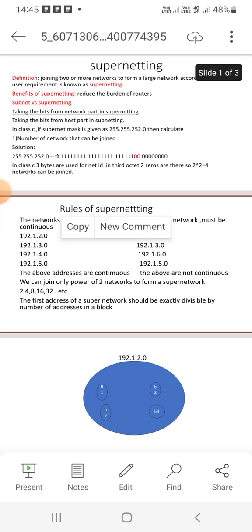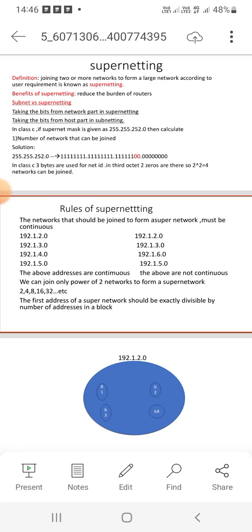In class C, 3 bytes are used for net ID. In the third octet, 2 zeros are there. So 2 power 2 equals 4. 4 networks can be joined.